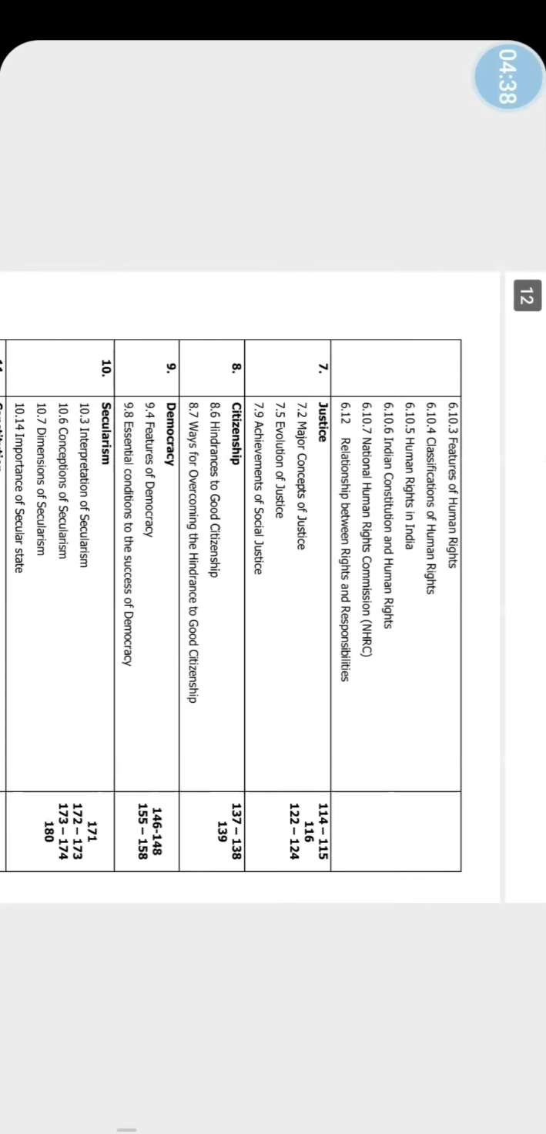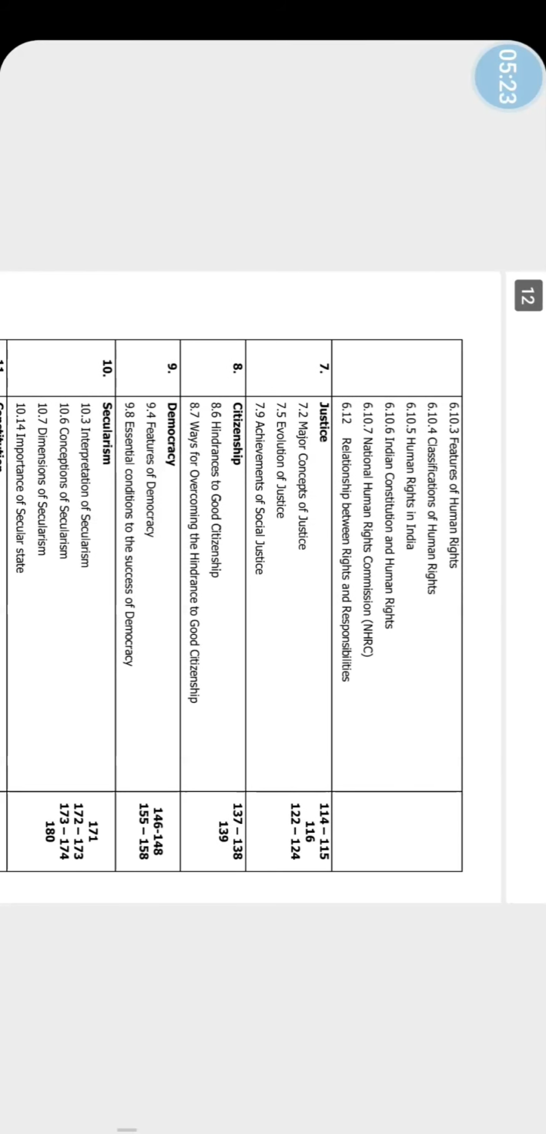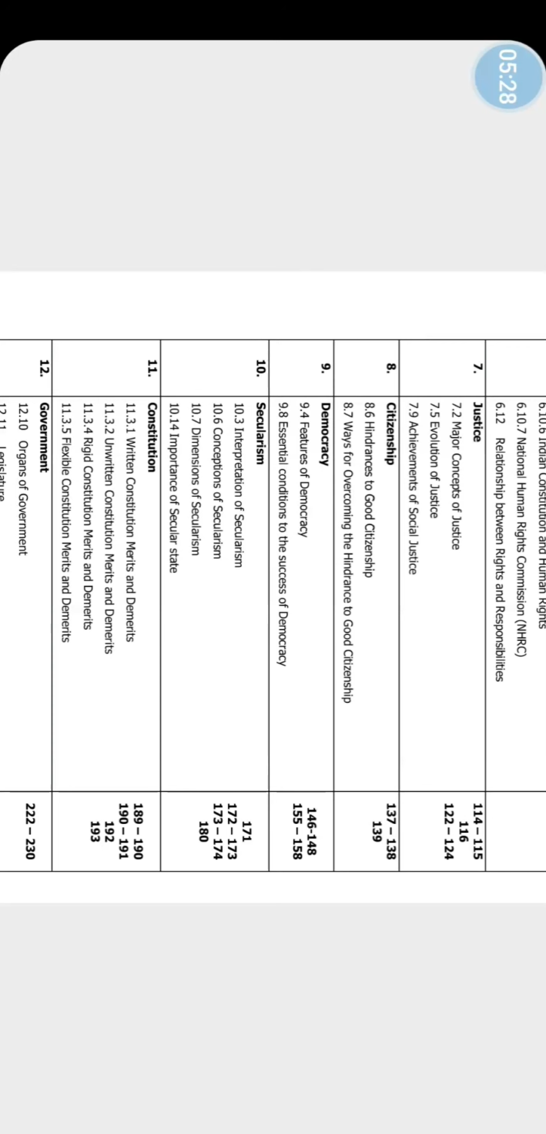Chapter 8, citizenship. In this chapter, 8.6, hindrances to good citizenship, ways for overcoming the hindrances to good citizenship. Chapter 9, democracy. Features of democracy, essential conditions to the success of democracy. Here students observe one thing, that is the page numbers also indicated here, from 146 to 148, 155 to 158. In the same way, all lessons in that particular page, you cannot read those topics from the examination point of view also. 10th one, secularism. Interpretation of secularism, conceptions of secularism, dimensions of secularism, importance of secular state.